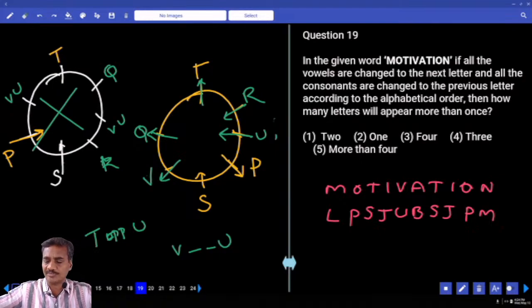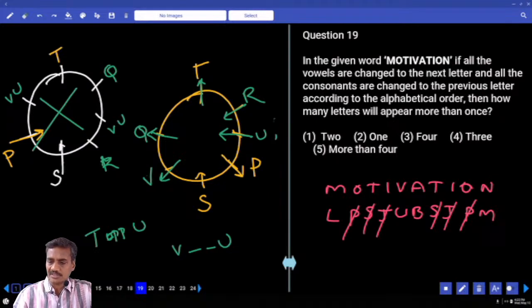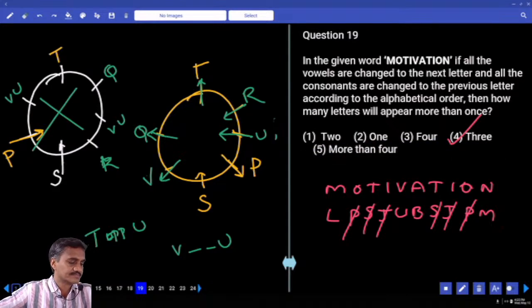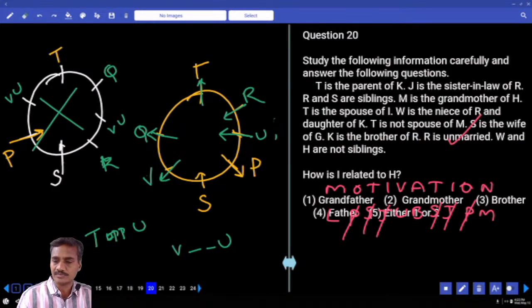Then how many letters will appear more than once? Now P appeared more than once. Next one, S appeared twice, J appeared twice, and these are the three letters that appear twice. That is the choice for question number 19. The next, 20 to 22.